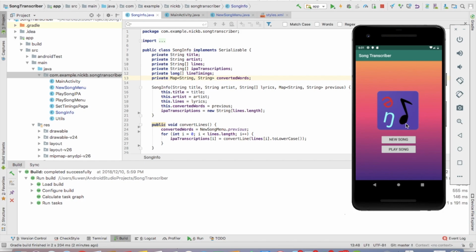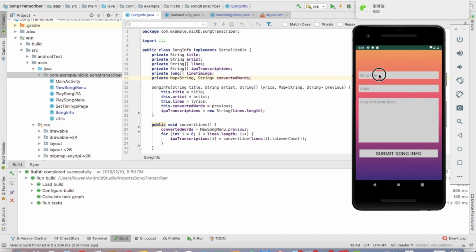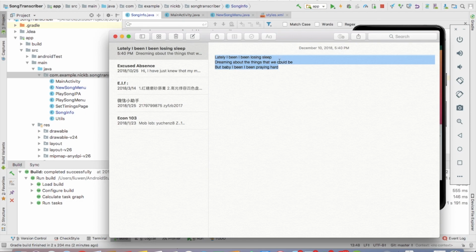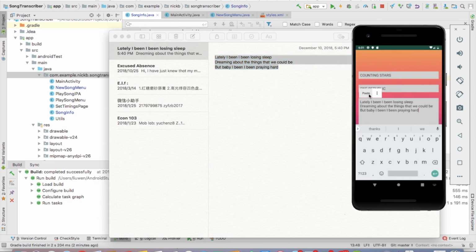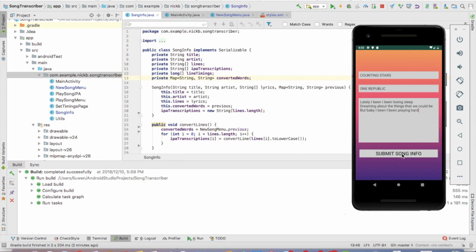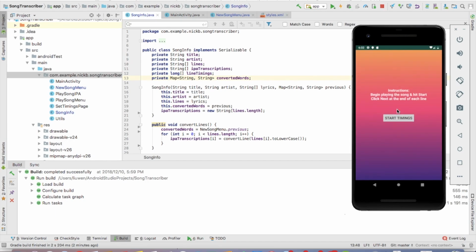So first, let's click on the new song and type in the song title. It's Counting Stars, and the artist is One Republic. Then copy and paste the lyrics. Then submit the song information. So we'll start the song in 3, 2, 1.